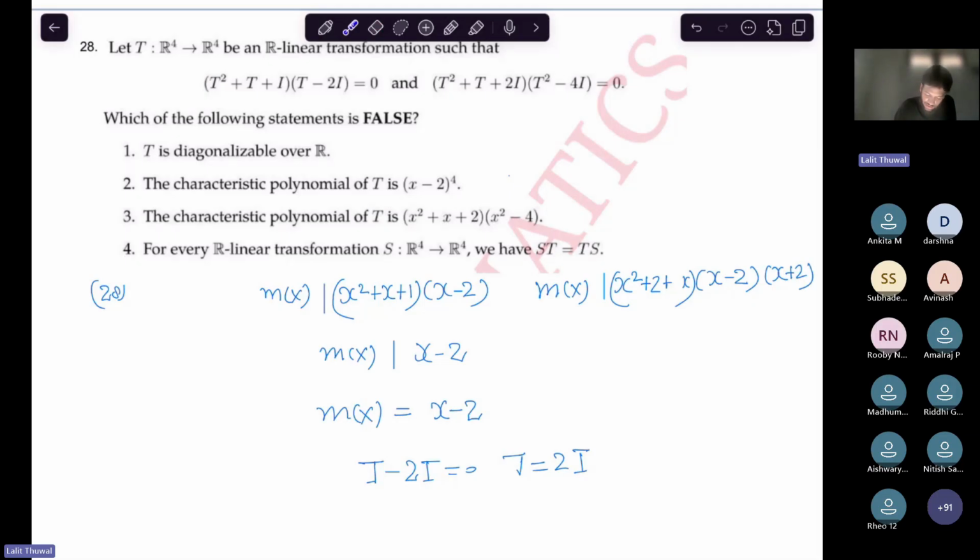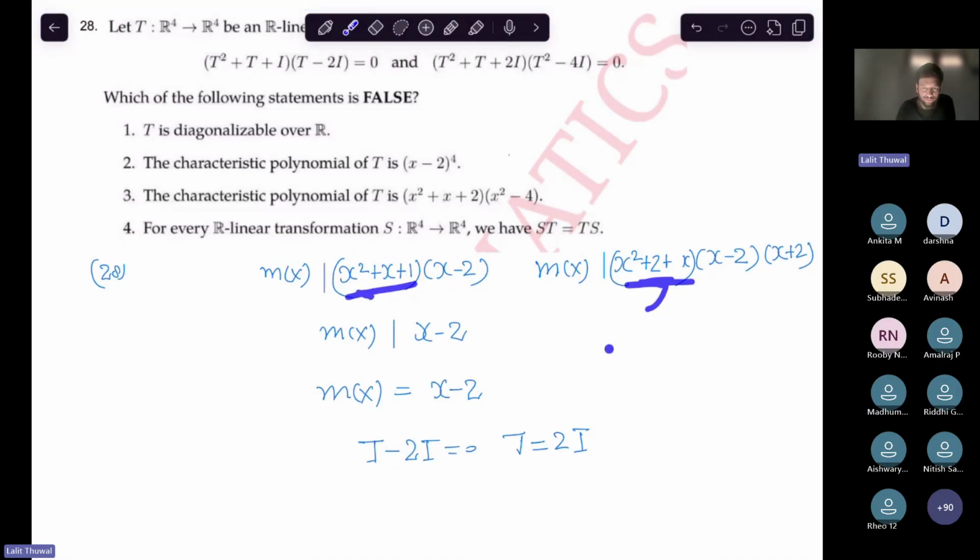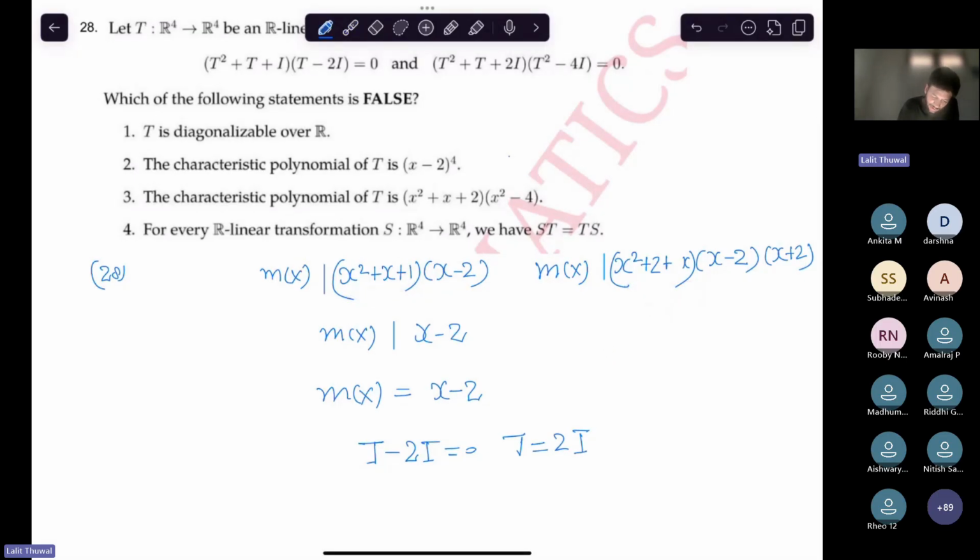Because these two have no common roots, right? So is it clear to everyone now? Okay, thanks for the correction. Okay, so T is diagonalizable over R. This is true because every scalar linear transformation is diagonalizable.